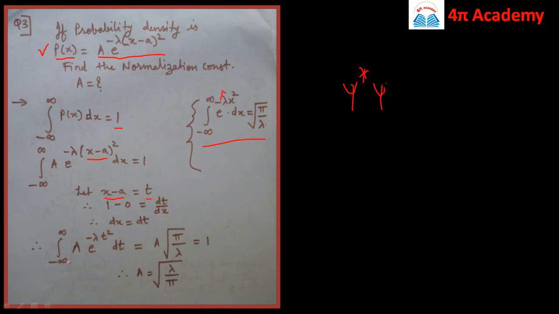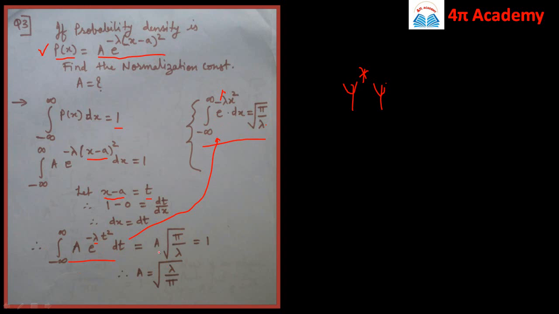Now this form is exactly similar to the standard form, and therefore the solution of this integration is as follows. a is taken out of the integration, which is constant, so it is a into the solution of this integration, which is root of pi by lambda, because this lambda is the coefficient of this term.